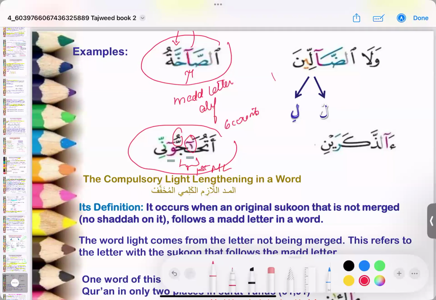The next mad you're seeing is the waw mad that comes after the jim here, and that again is followed immediately by a letter that has a shadda. So now this jim will again be stretched to 6 counts. And this is the second mad lazim in the same word. أتحاجون.